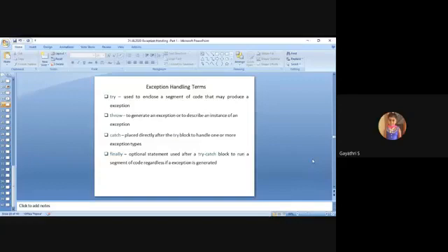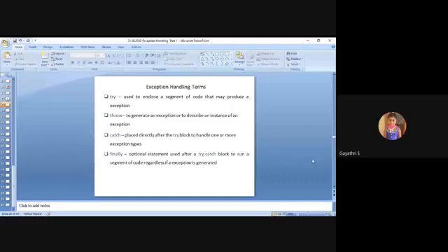Catch is placed directly after the try block. Note this important point: the catch block, placed directly after the try block, handles one or more exception types. Which means a single try block can throw one or more exceptions, so it can handle more than one exception for a single try block. A single try block and more than one catch block.